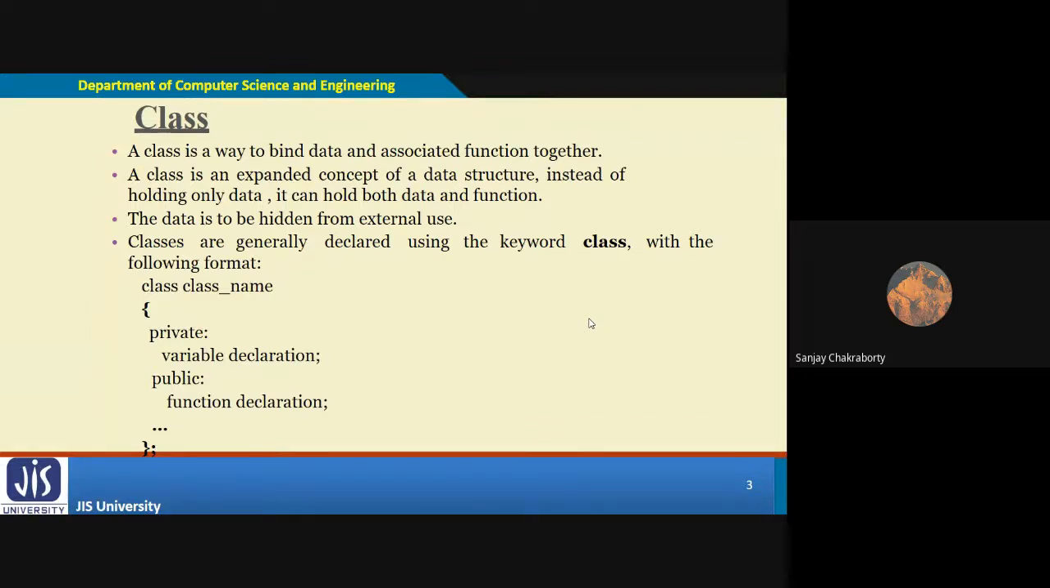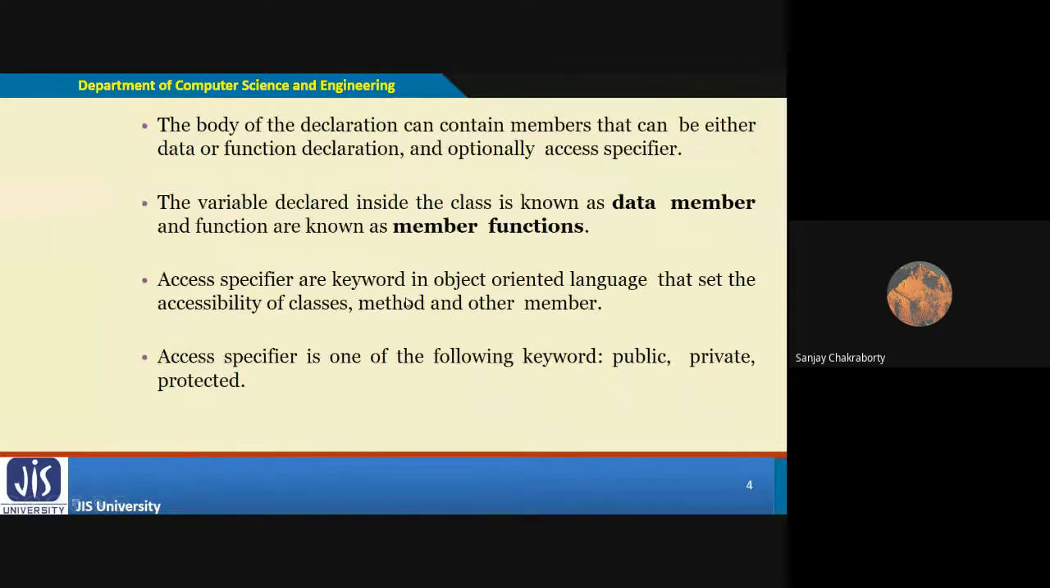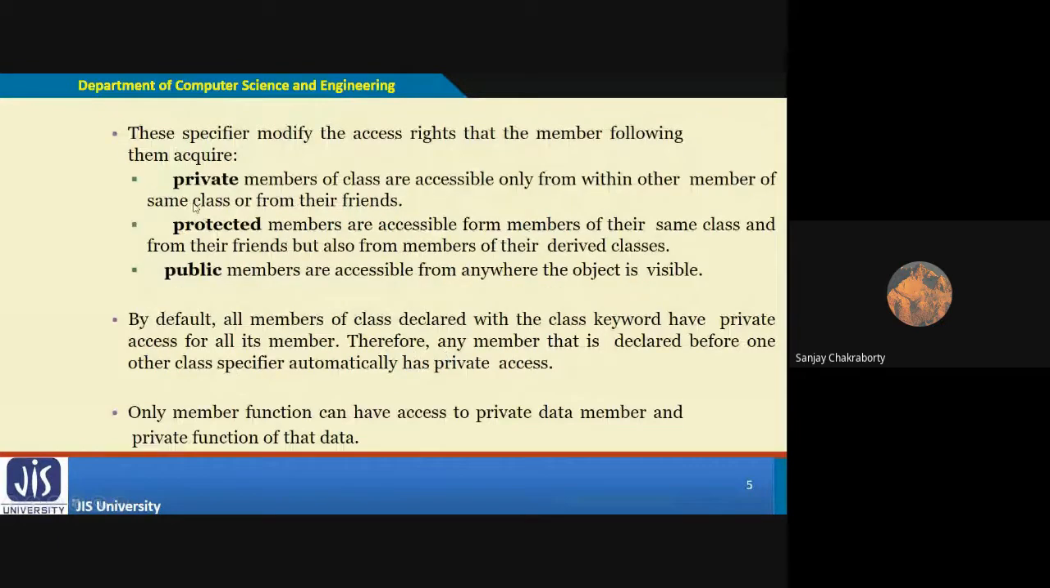So all these three terms, data abstraction, data hiding, and encapsulation, are related to each other, and you are able to implement all these three processes with the help of the class concept and the access specifier concept in C++. Access specifiers are generally of three types: public, private, and protected. Private and public I have already discussed with you.